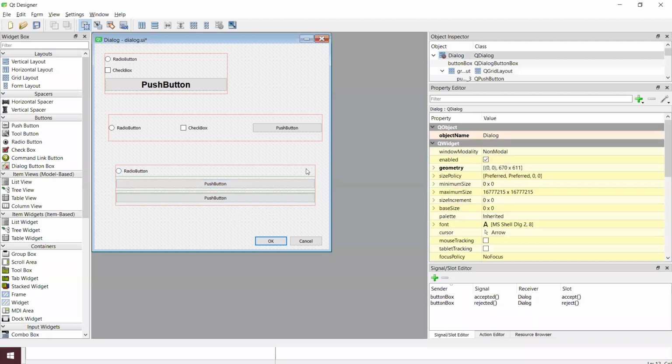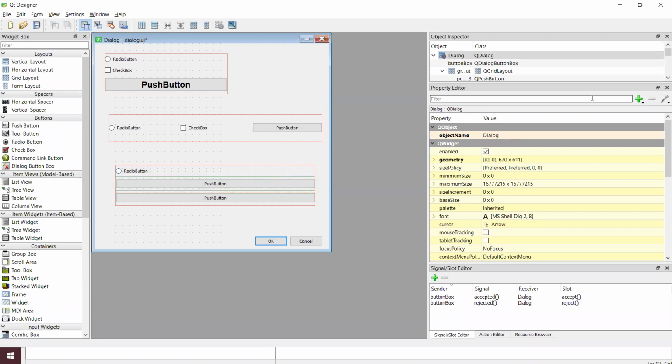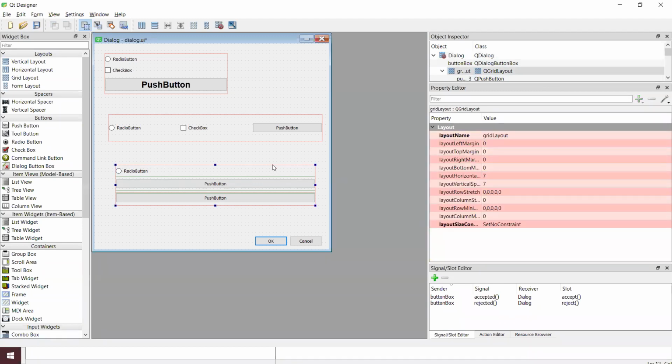Like that, we can do it. Currently, the grid is in an X cross one kind of format that we can convert into 2 cross 2 or 3 cross 2, like that. We can convert into the formats accordingly.